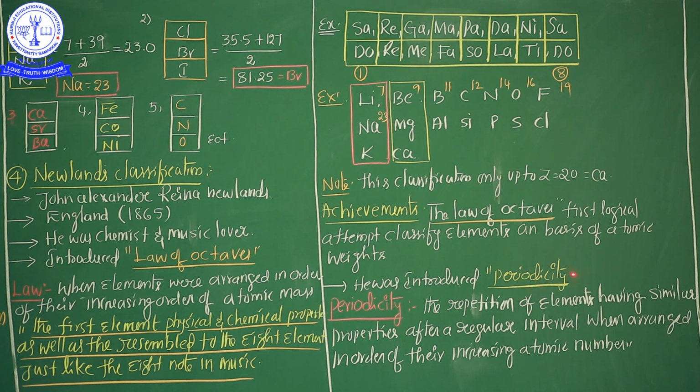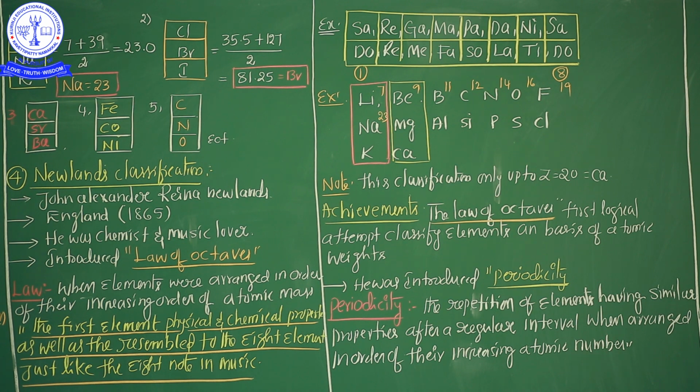Define periodicity. So what is periodicity? The first time periodicity was introduced was by Mr. John Newlands. The definition: the repetition of elements having similar properties after a regular interval when arranged in order of their increasing atomic number.